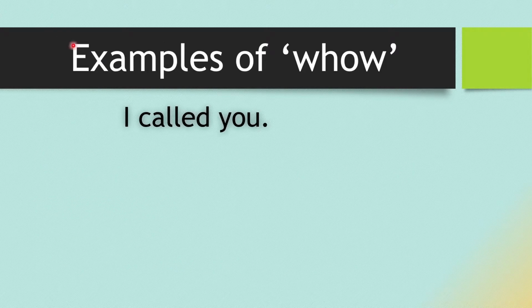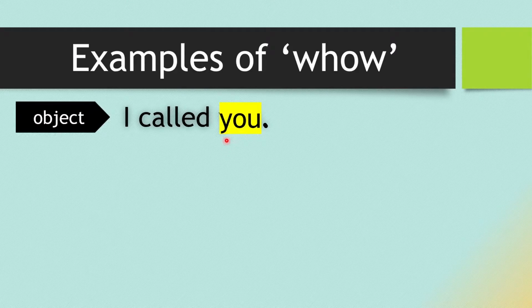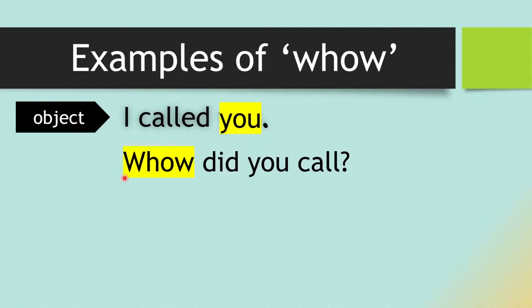I called you. Here, you is showing the object. And the question is, whom did you call? Here, whom is coming as per the structure. After that, we have to write the auxiliary verb. Here, the verb was given called. That means past form. That's why we have to take past auxiliary did.